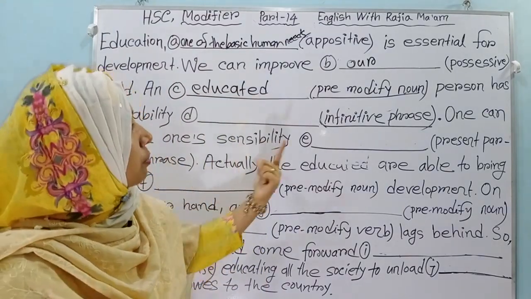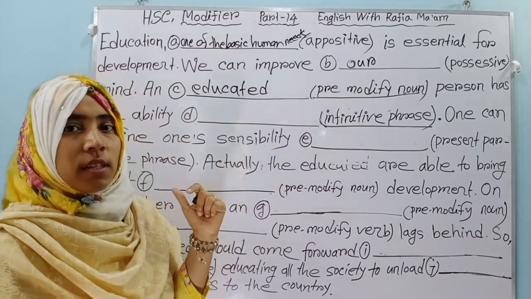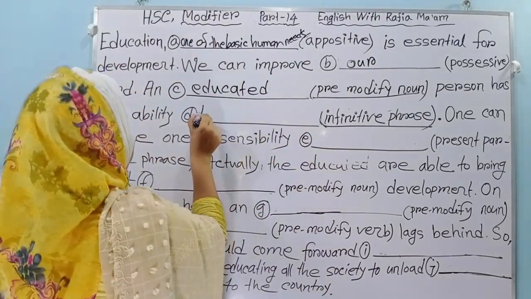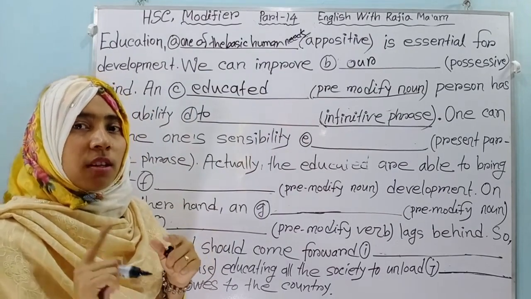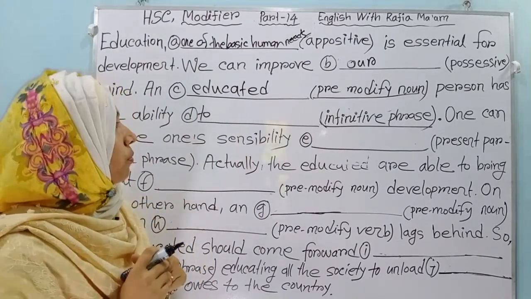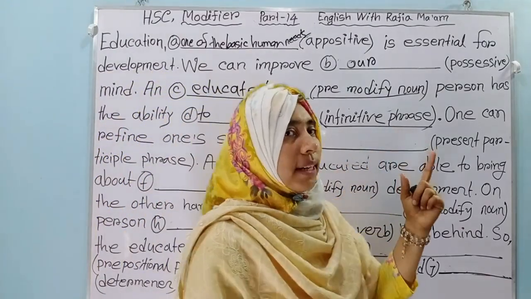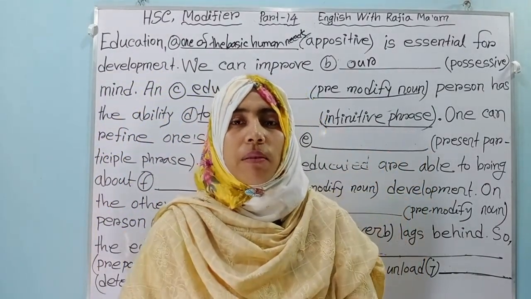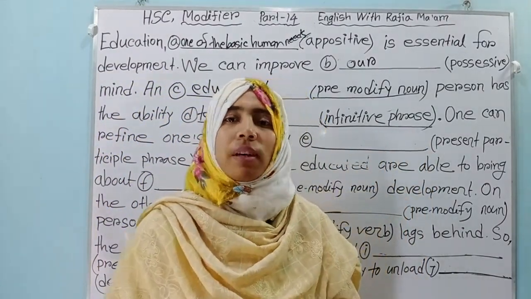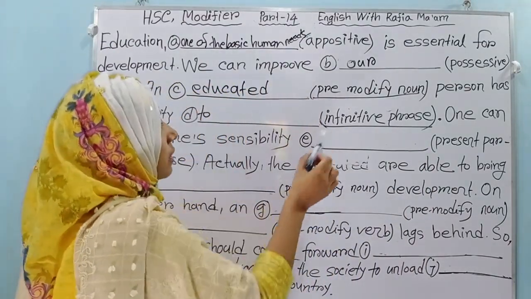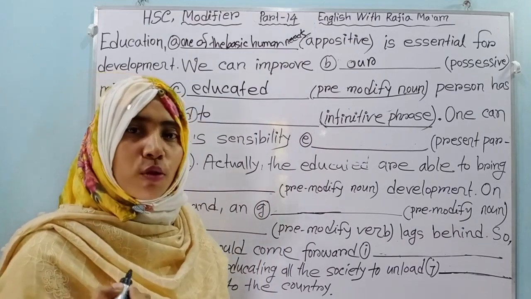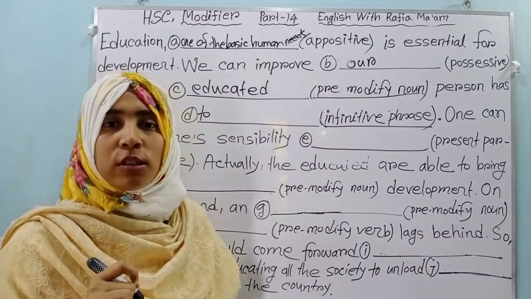What ability? You have to use an infinitive phrase here. You know infinitive means at first you give "to," and then the verb will be in base form, and the phrase means after the verb you give any words. So an educated person has the ability to distinguish between right and wrong.